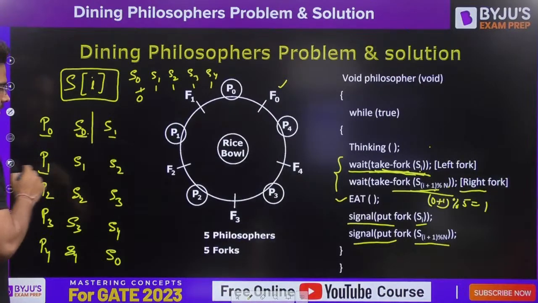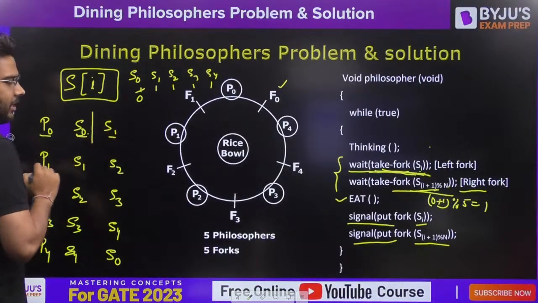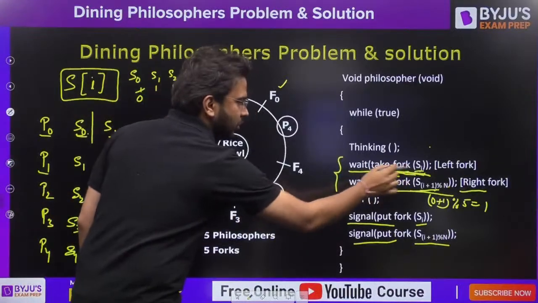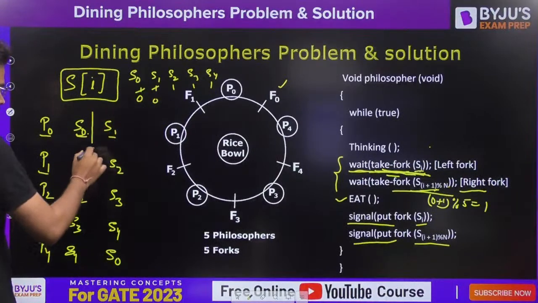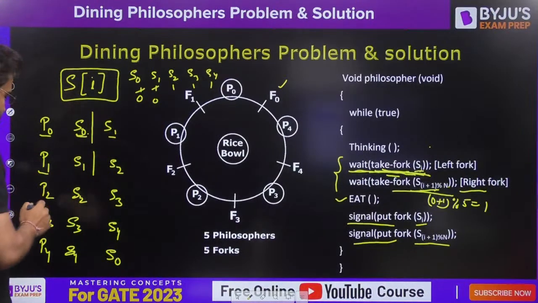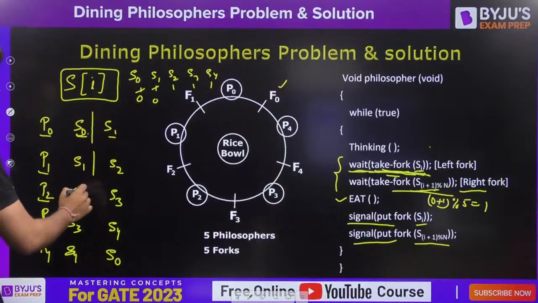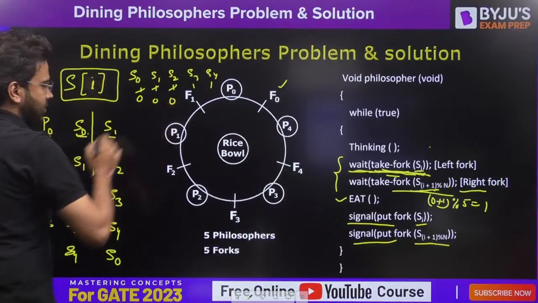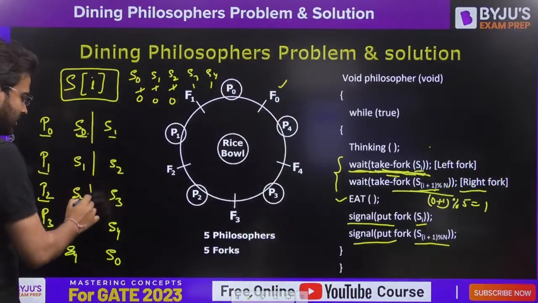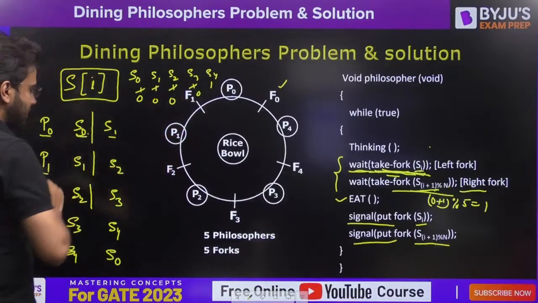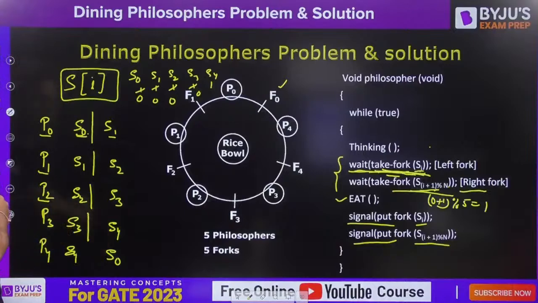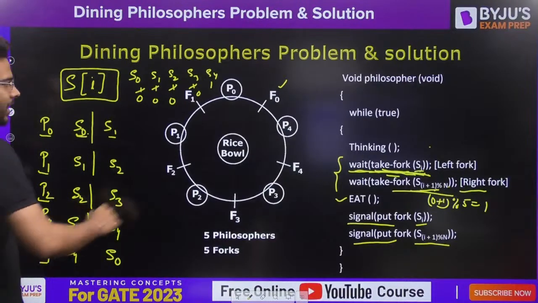Now P1 arrives. It is going to pick its left fork, so it performs wait operation on S1 and makes it 0. Let's say P1 also got preempted. Now let's talk about P2. It is going to make S2 0 by performing wait operation, and let's say after that it got preempted. Now again P3 is also going to make its semaphore 0, and after that it got preempted. Now what about the last one, P4?